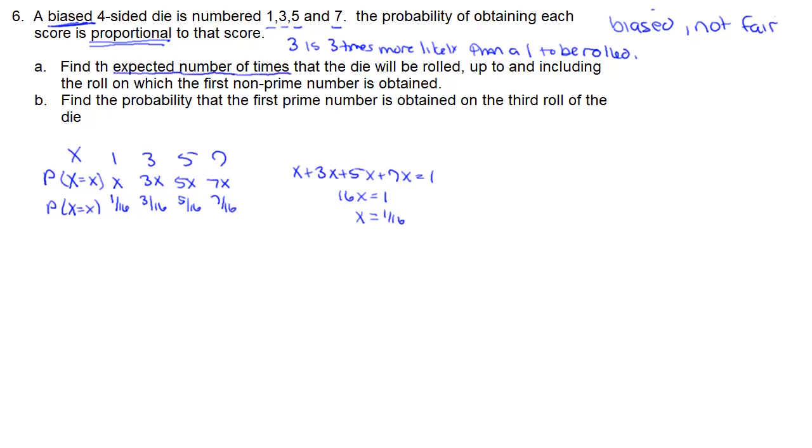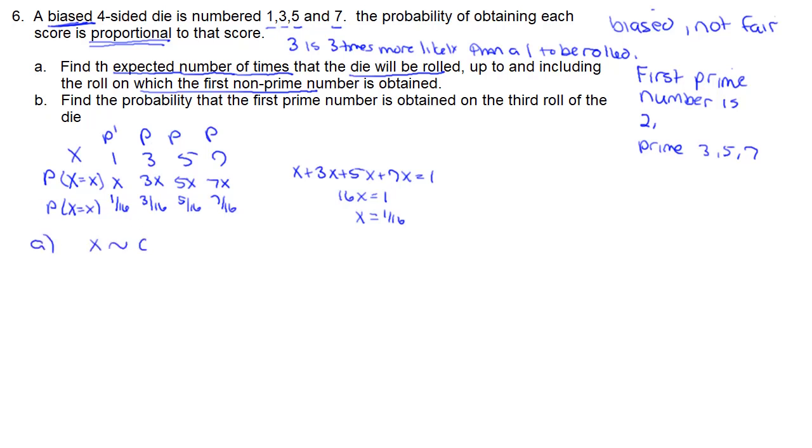Now, once I know that, I can find the expected number of times the die will be rolled for the first prime number to be obtained. 1 is not prime. So we've got 3, 5, and 7 on our die that are prime, and we've got a 1 that's not prime.